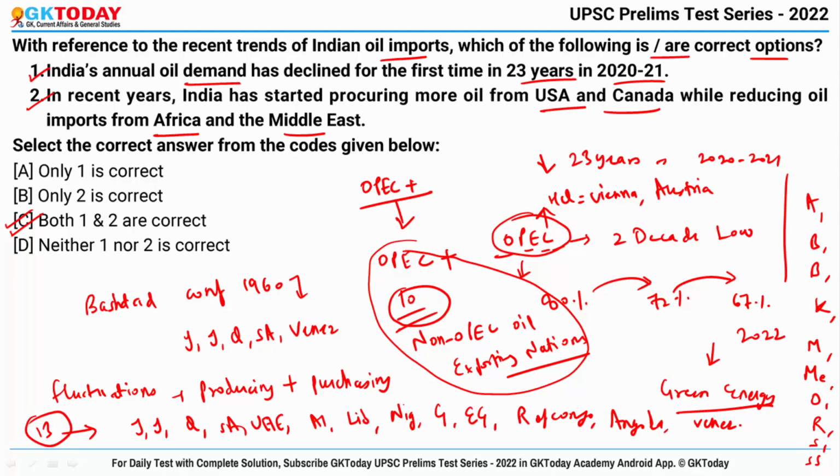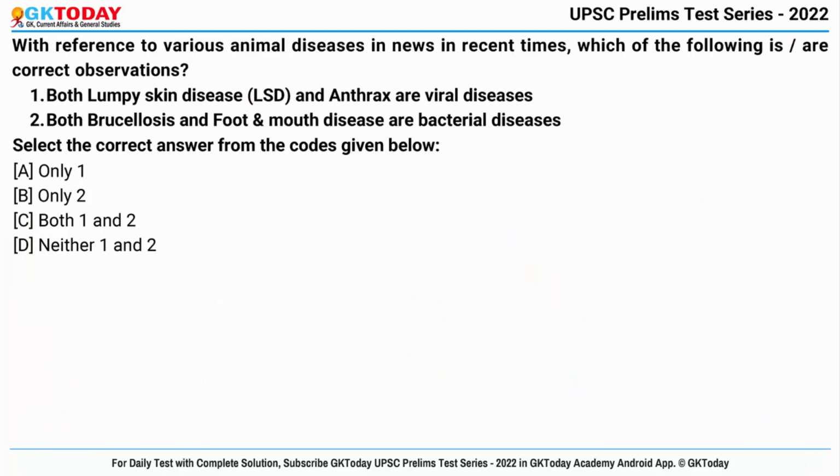Now why have we taken this question? Why was OPEC in news? Because UAE has pushed back against a plan by the OPEC plus group to extend the global partnership to cut the oil production beyond April 2022. So this was the crux of this question. Okay. Now question number 2.